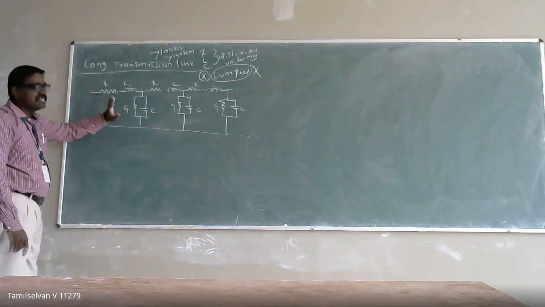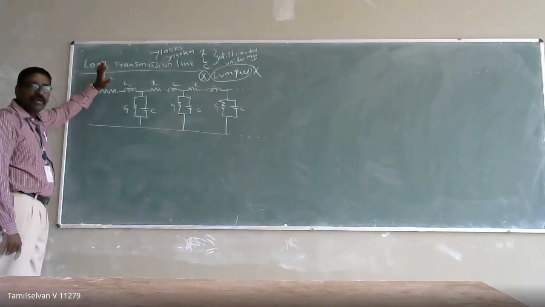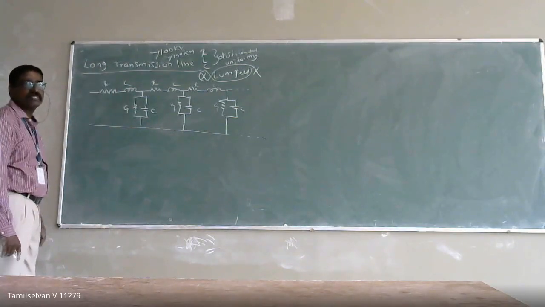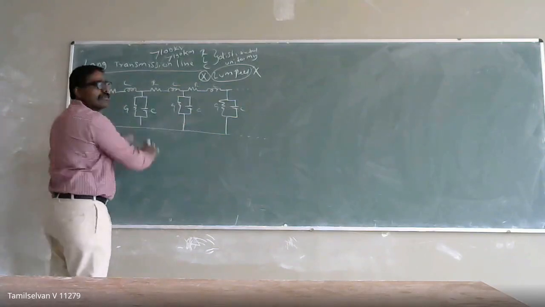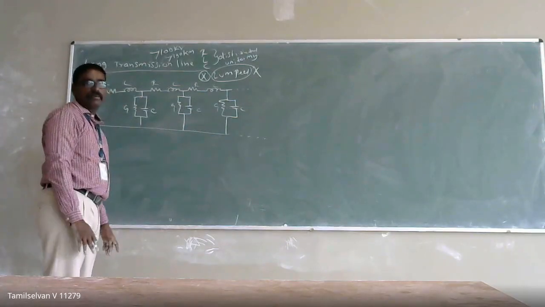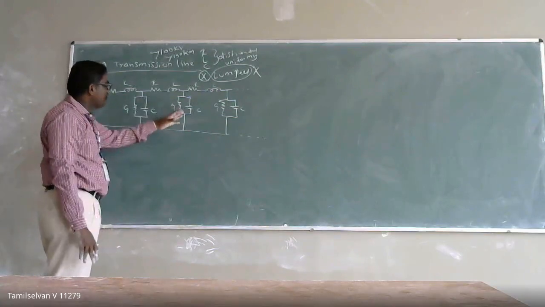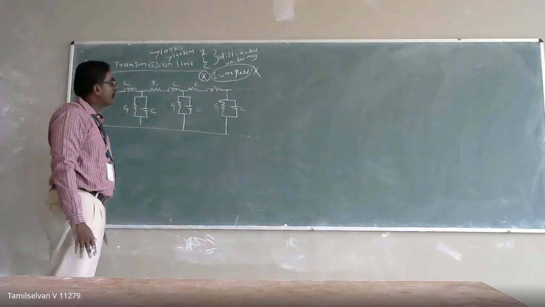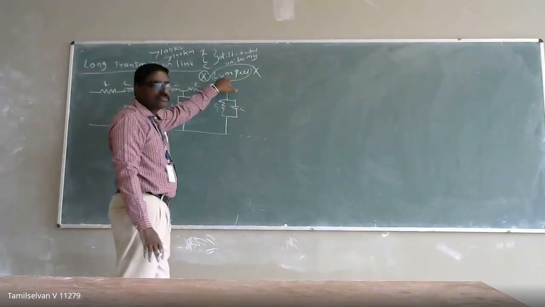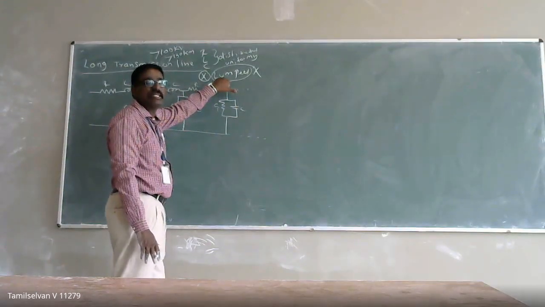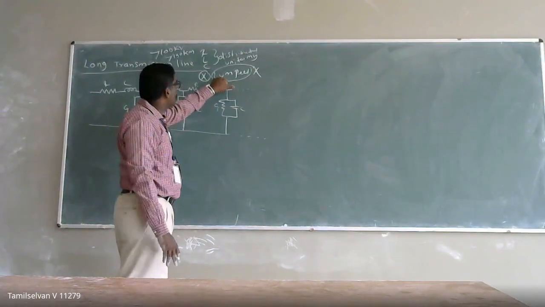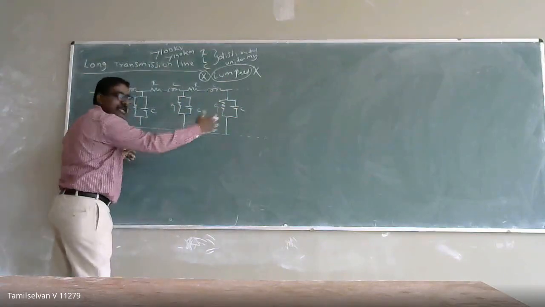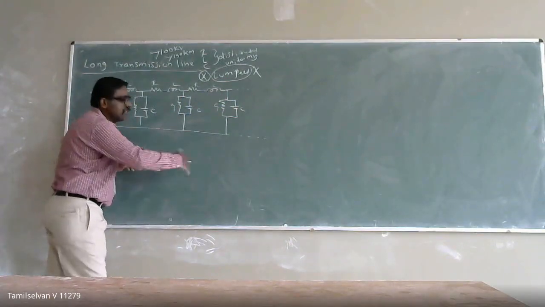Here we cannot assume like how we did for the short and medium transmission line. The same thing we cannot do for a long transmission line. You cannot lump these distributed parameters and keep them at one point for analysis purpose. Why? Because the distance is more and the voltage is going to be more. When the parameters are lumped, that will cause a serious error in your calculation. So that's why in the long transmission line, the parameters are distributed uniformly throughout the circuit.